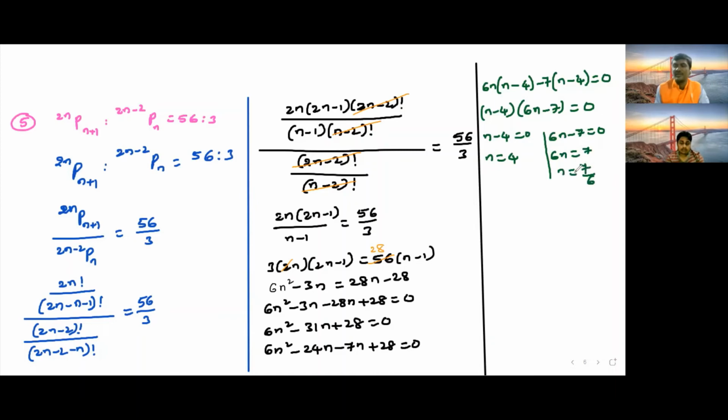Here n is equal to 7 by 6 does not exist. Why does this not exist? 7 by 6 persons is not possible, so it does not exist. What is the final answer? Therefore, n is equal to 4. The value of n is 4. This is the required final answer.